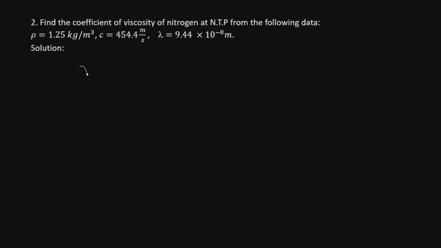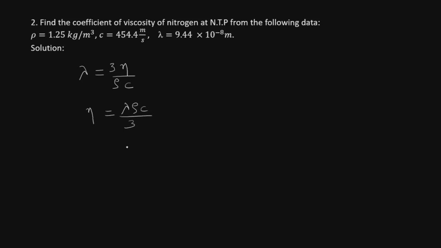We have seen that this is related by the formula eta equal to 1 by 3 rho C lambda. Therefore the coefficient of viscosity eta will be equal to lambda into rho into C divided by 3.